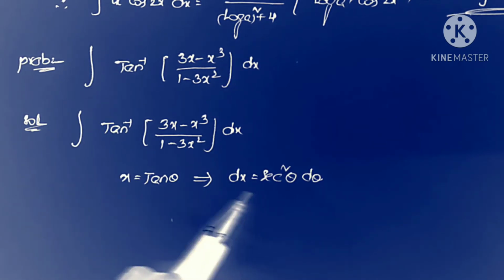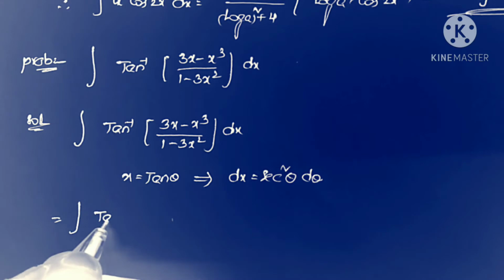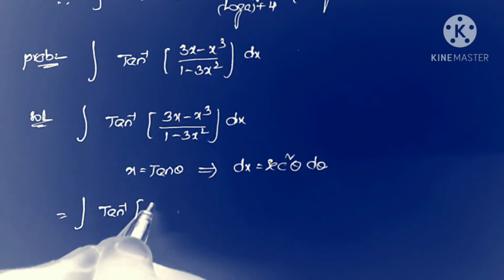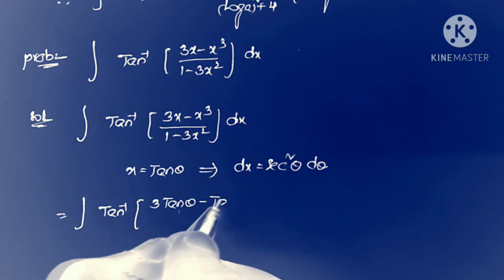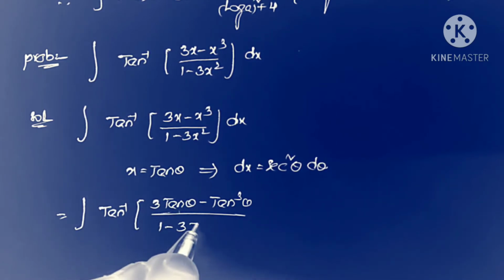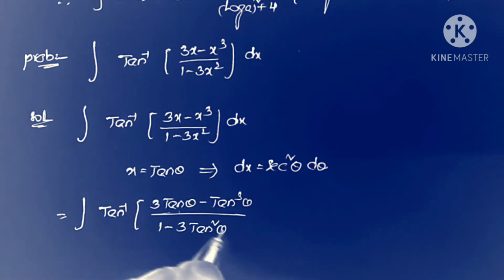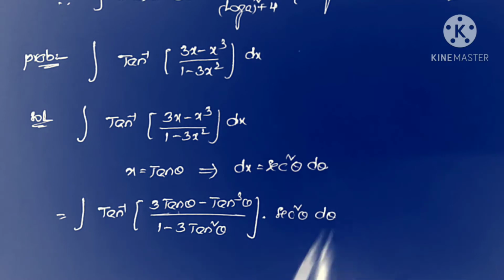Now substituting these two values in the given problem, this is equals to tan inverse of 3 into x value tan theta minus tan cube theta by 1 minus 3 tan square theta, into dx value secant square theta into d theta.